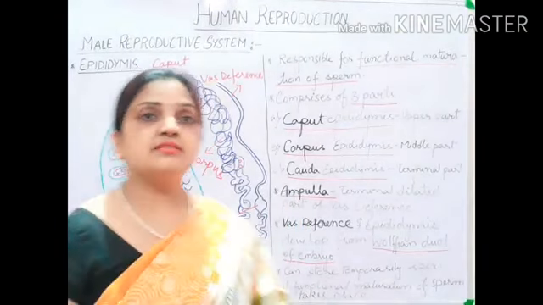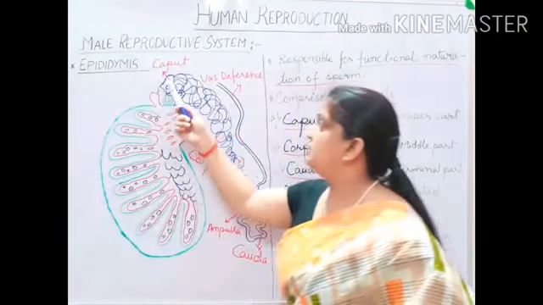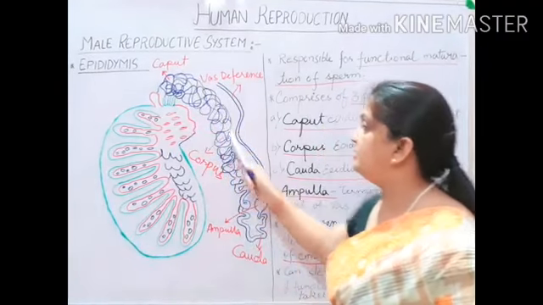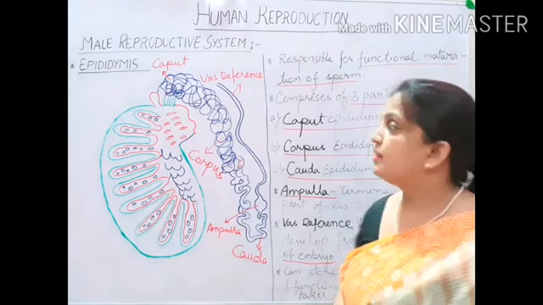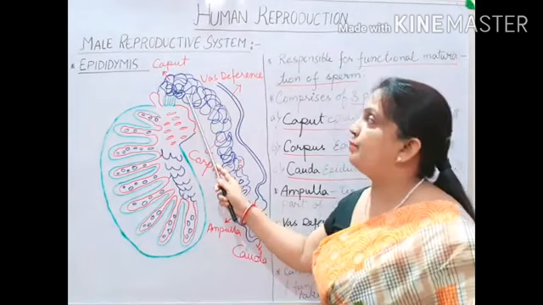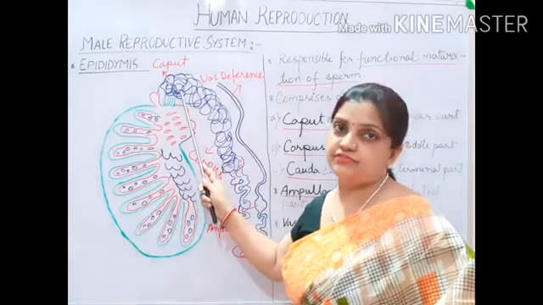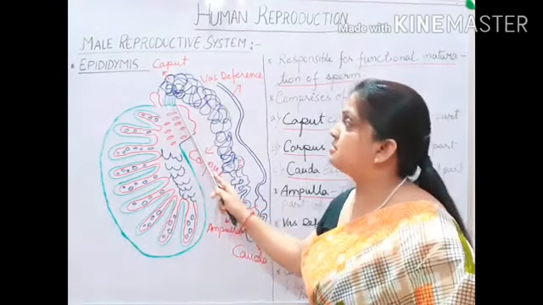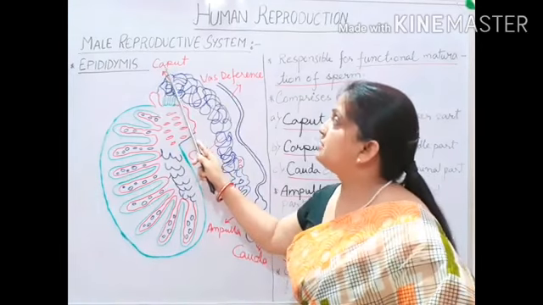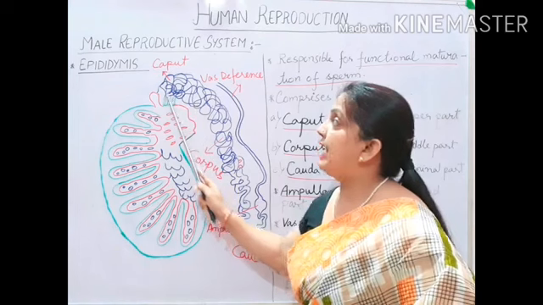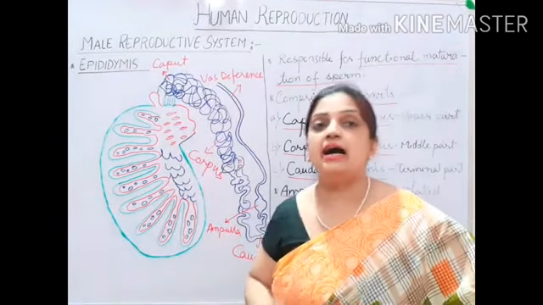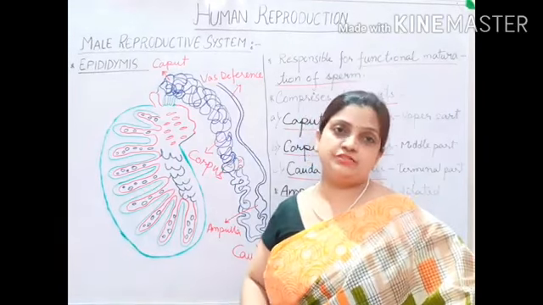So in the diagram which you can see, this highly coiled tube is divided into three parts. The part located on top, above the vasa efferentia, is called the head of the epididymis. This head is a highly coiled tube-like structure.